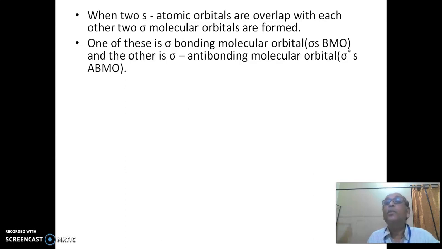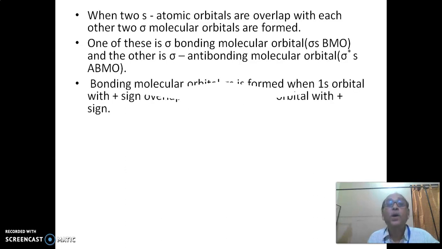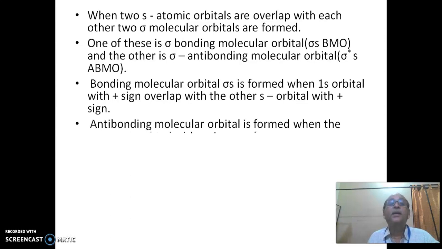One of these is the sigma bonding molecular orbital and the other is the sigma anti-bonding molecular orbital, denoted as sigma star. The bonding molecular orbital sigma s is formed when the 1s orbital overlaps with the plus sign of the other s orbital, with the plus sign.